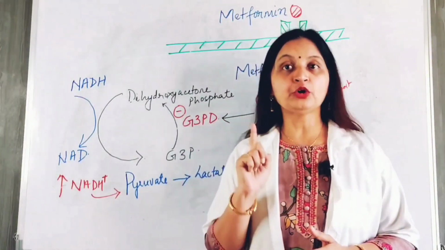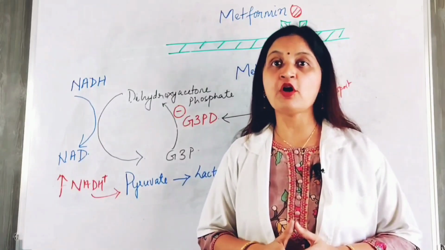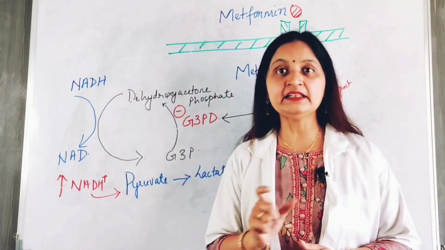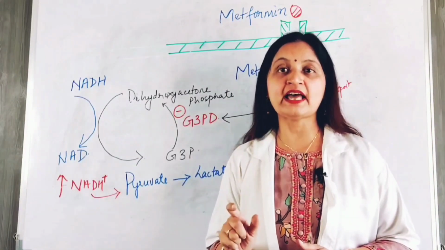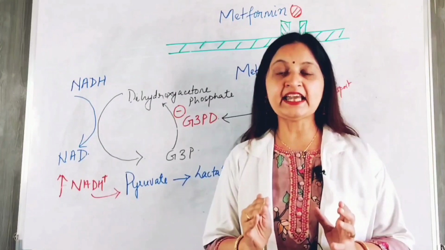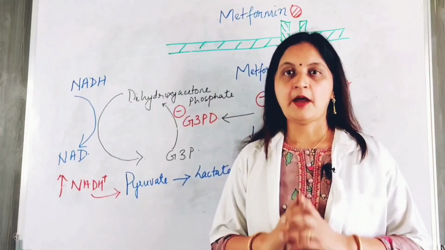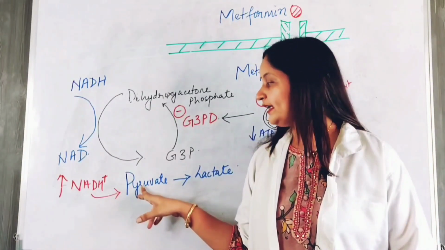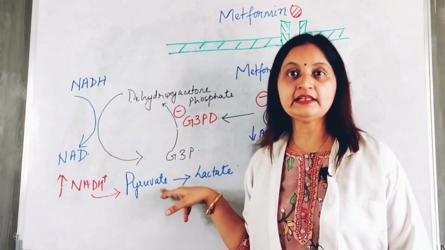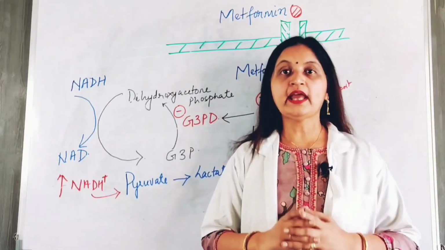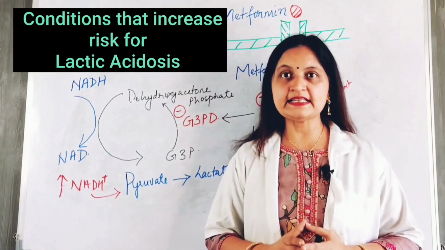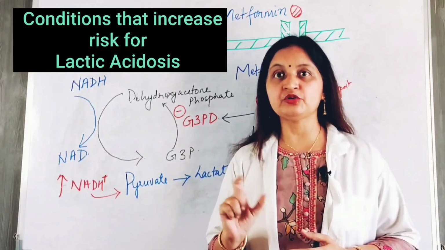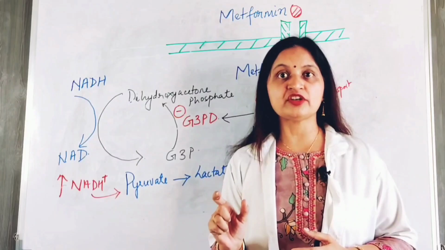Now do remember that in aerobic conditions, when the oxygen supply is adequate, pyruvate enters the mitochondrial membrane and continues its oxidative path and is utilized in metabolism, and NADH remains in the cytosol. But in anaerobic conditions, when there is a deficit in tissue oxygen, pyruvate gets converted to lactate in presence of lactate dehydrogenase enzyme. So in anoxic conditions such as cardiopulmonary diseases, for example congestive heart failure, the heart fails to pump oxygenated blood to the tissues, decreasing the tissue oxygen availability.